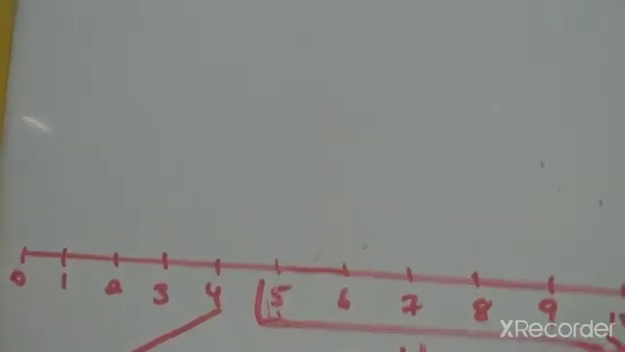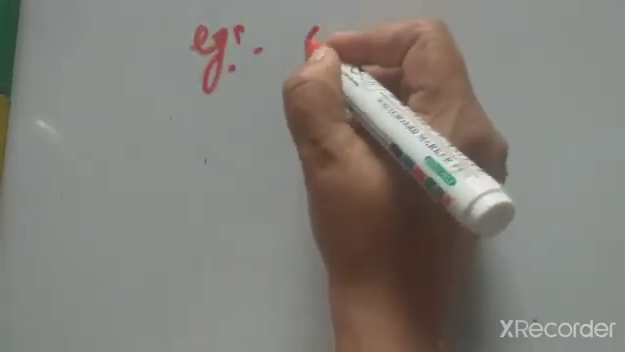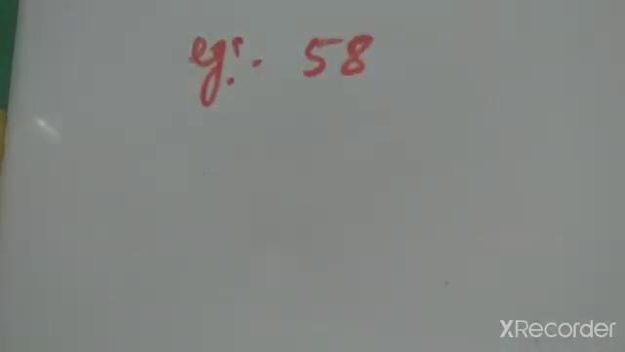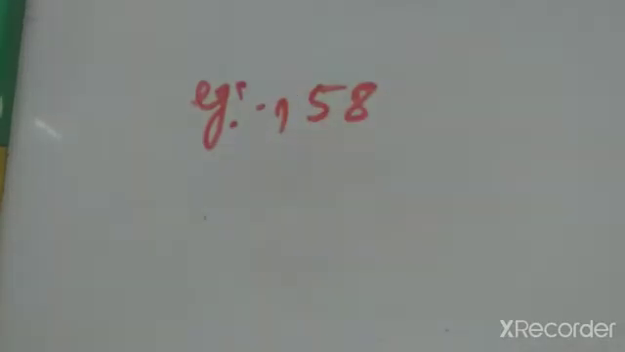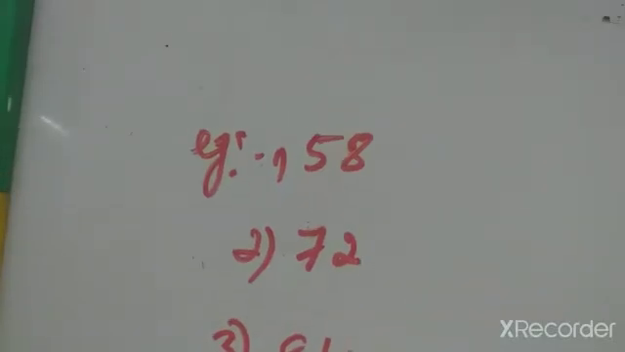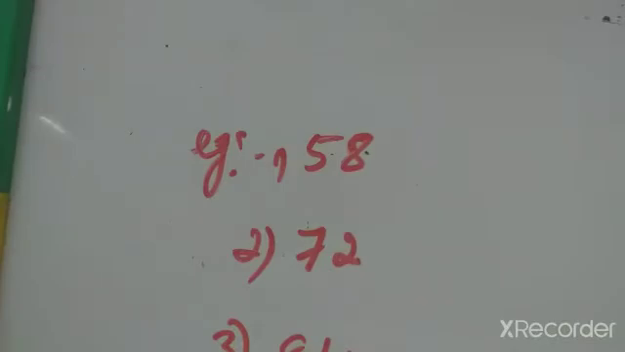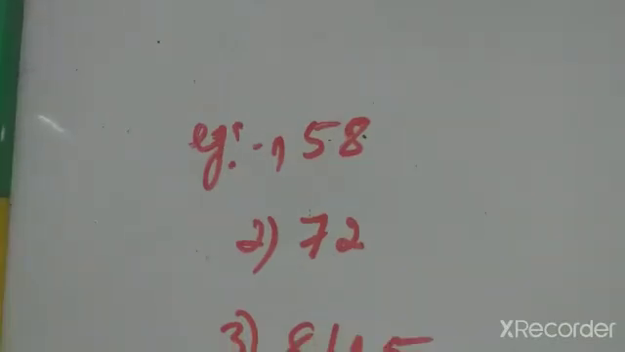Example: rounding off to the tens place. One example, we are rounding off the number 58. In 58, this is the ones place and this is the tens place. Now, the rounding off poem. So what is the poem?